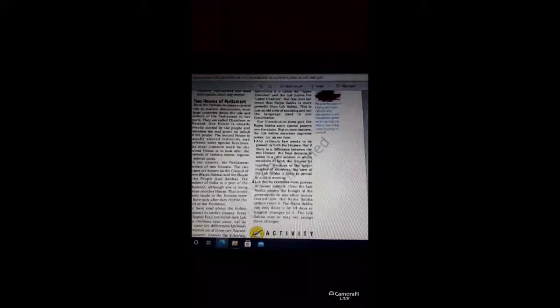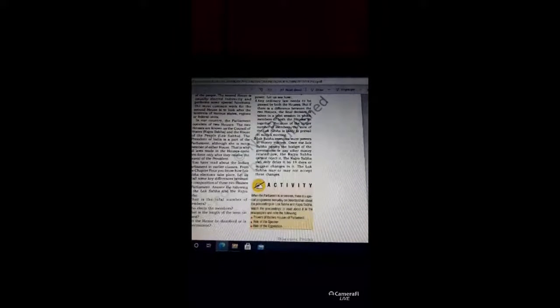Now in India, parliament consists of two houses. The two houses are known as the Council of State or Rajya Sabha, and the House of the People or Lok Sabha. The President of India is a part of parliament, although he or she is not a member of either house. All the laws made in the houses come into force only after receiving the assent of the president. So for the final decision, when the president agrees, only then can that work be done. Any law can then be implemented.